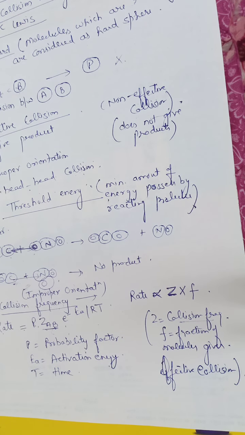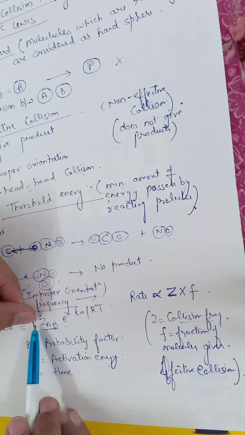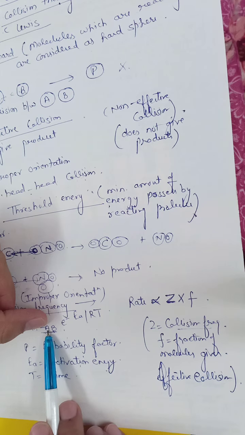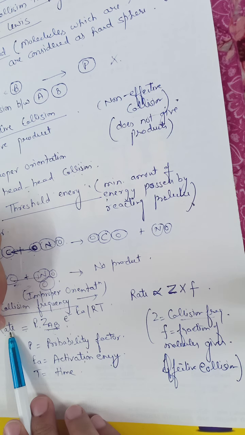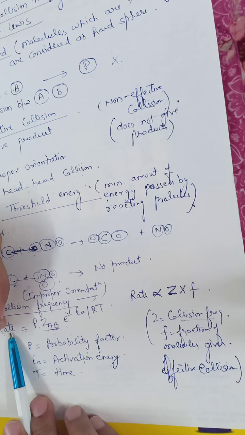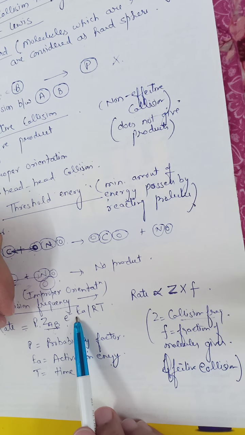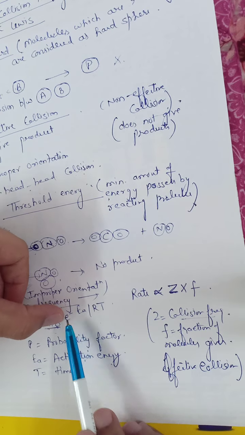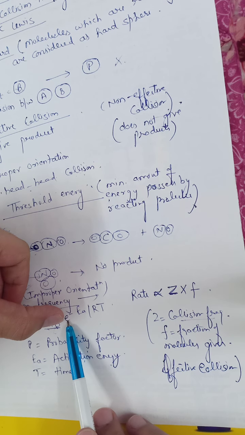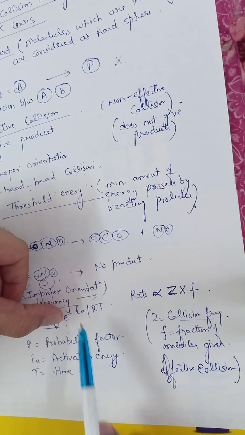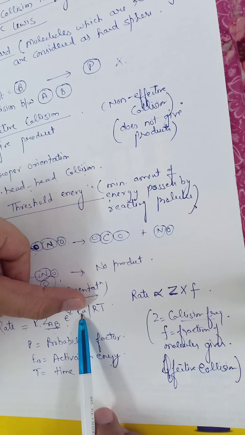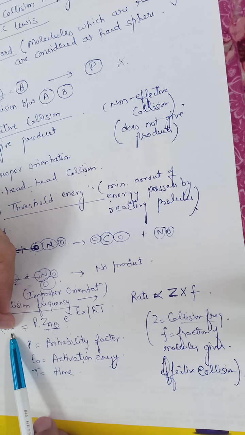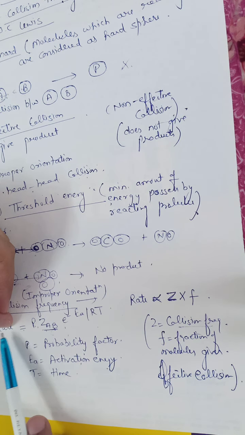The more the probability factor, the more the rate of reaction. But in the case of activation energy, it is in the power of the exponential, so the effect is reversed. The more the activation energy, the more the rate of reaction decreases.